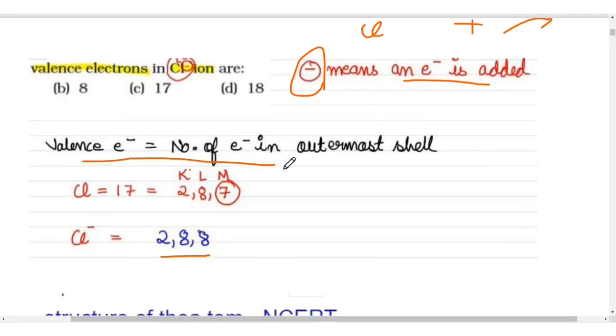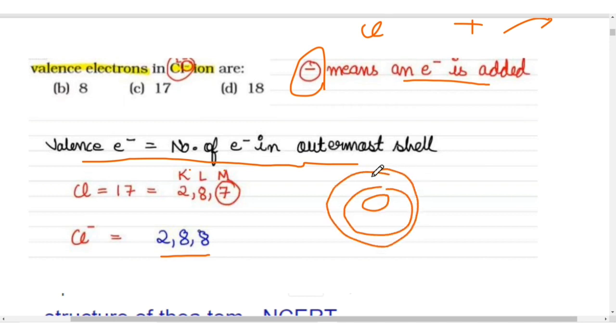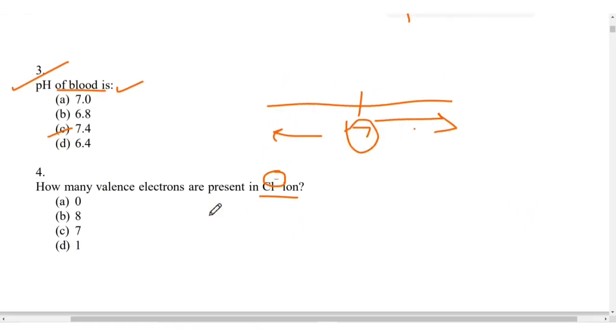So valence electrons will be equal to the number of electrons in the outermost shell. How many shells do we have? K, L, M. Okay, this is how we have studied in chemistry. So the K shell can contain 2 electrons, L 8, and M can also have 8 electrons. But here the atomic number is 17, so 2 plus 8 plus 7 is 17. But due to this negative sign, 1 electron can be added, so it will ultimately become 8 to complete its shell. So they are asking how many valence electrons are present in the Cl negative ion, so it will be 8.